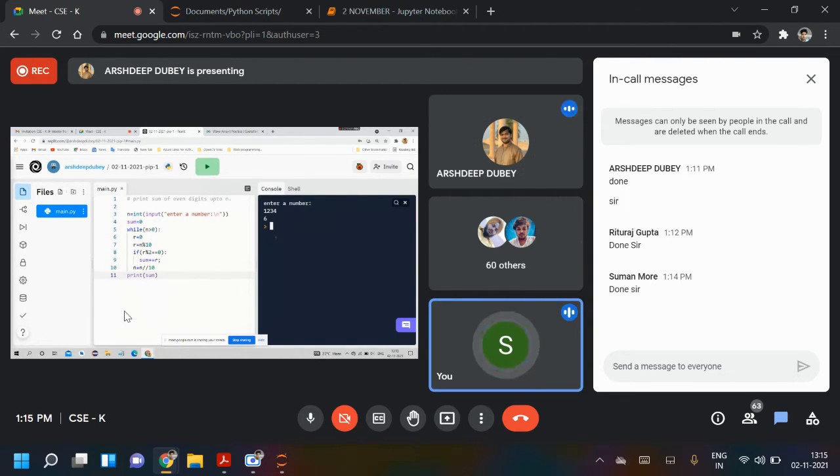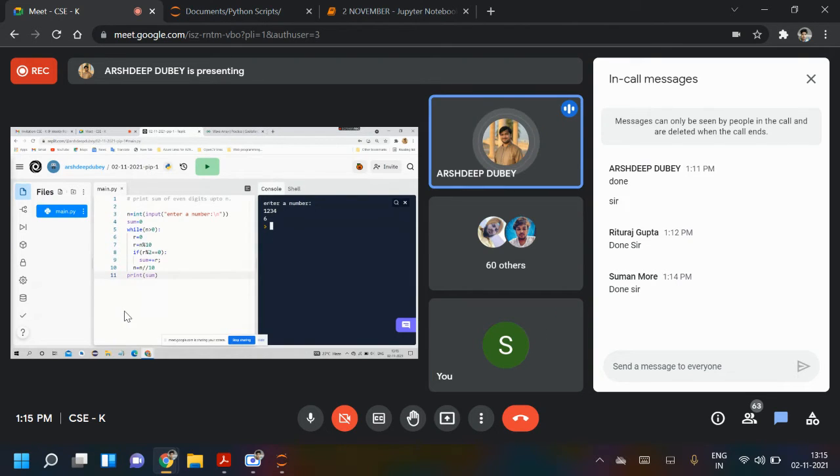Okay, so it is running. Yes, sir, it is showing the output of 2 plus 4, which is 6. And if I give another value, sir, like 2, 3, 4, then it will do 2 plus 4, 6. You put 1 3 5 7. Okay, sir.